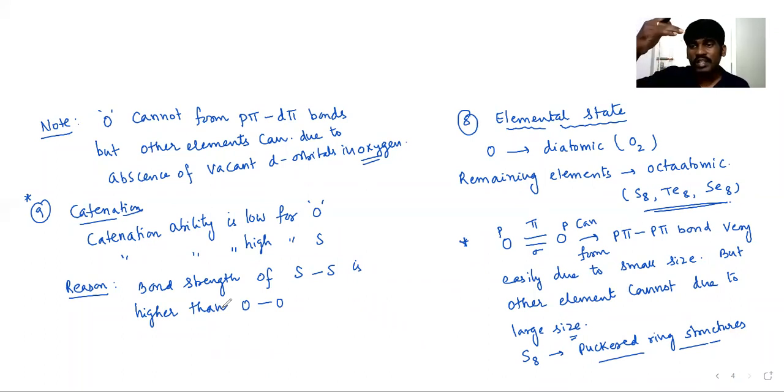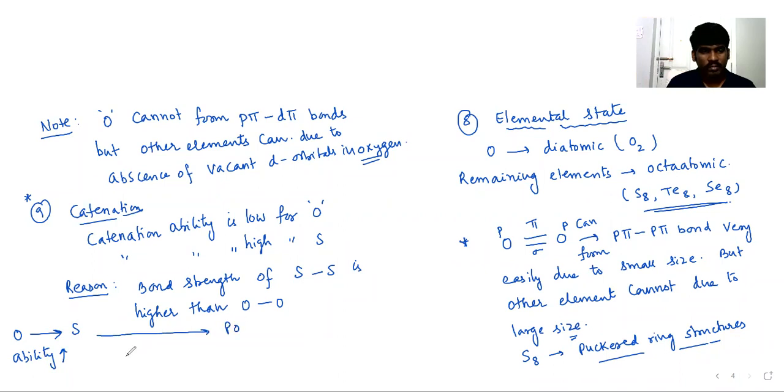But from oxygen to sulfur, the catenation ability increases. From sulfur onwards, when we talk about the remaining elements, the catenation ability decreases. I can write this as: oxygen to sulfur, ability increases, and sulfur to polonium, ability decreases. The size of the atom is increasing, so an effective bond cannot be formed over there. Because of that, the ability is decreasing.